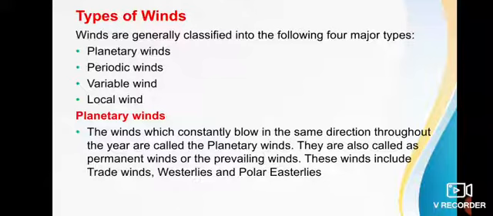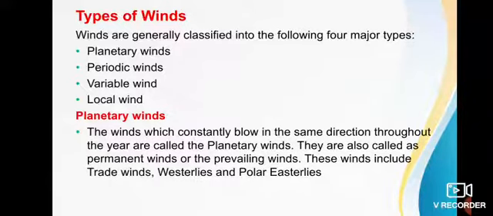The westerlies play an important role in carrying warm winds. Polar easterly winds are dry, cold planetary winds that blow from the east side.